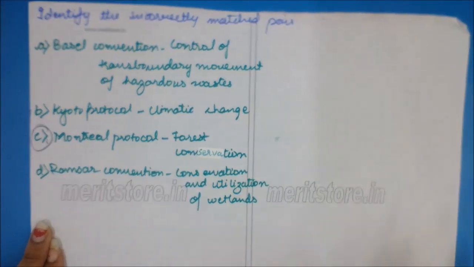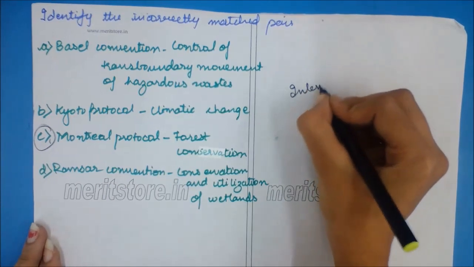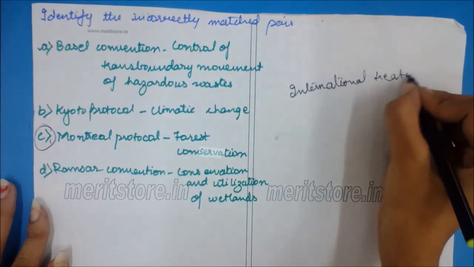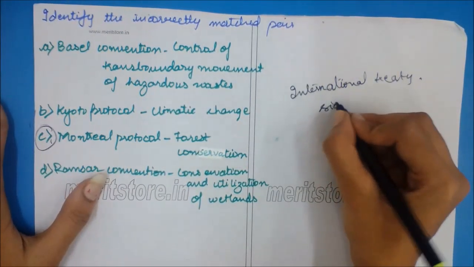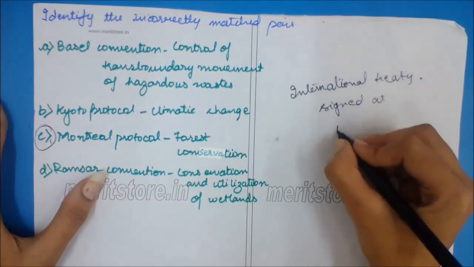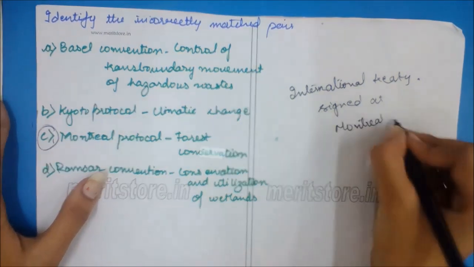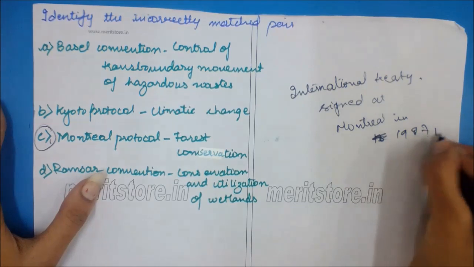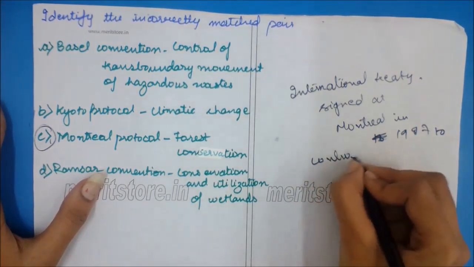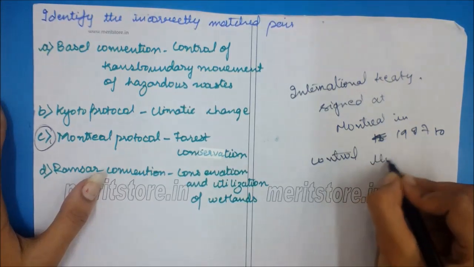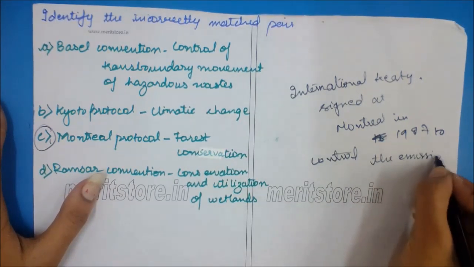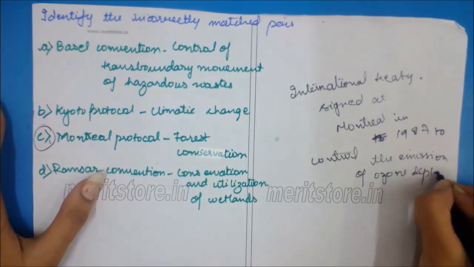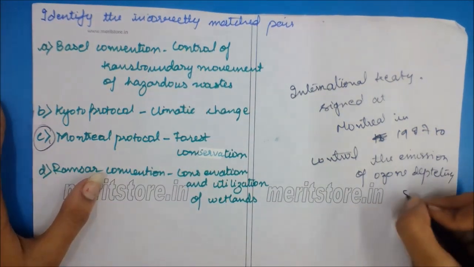Montreal Protocol is an international treaty signed at Montreal in 1987 to control the emission of ozone depleting substances.